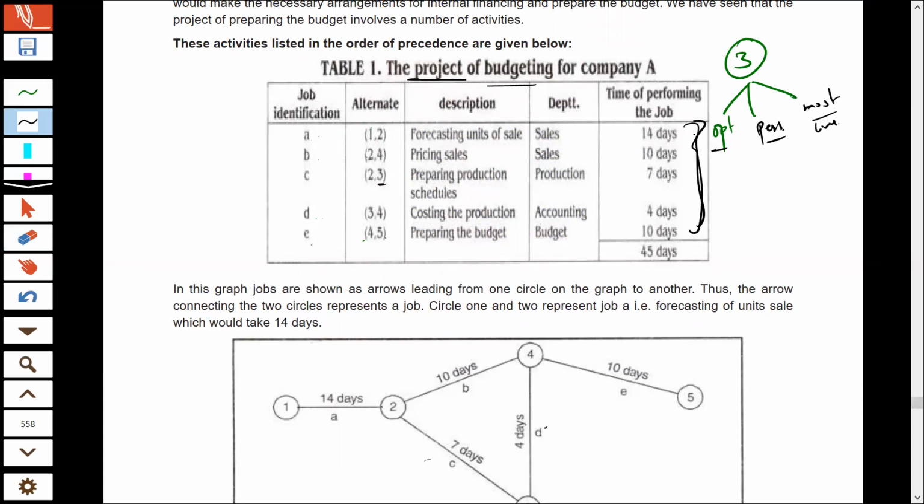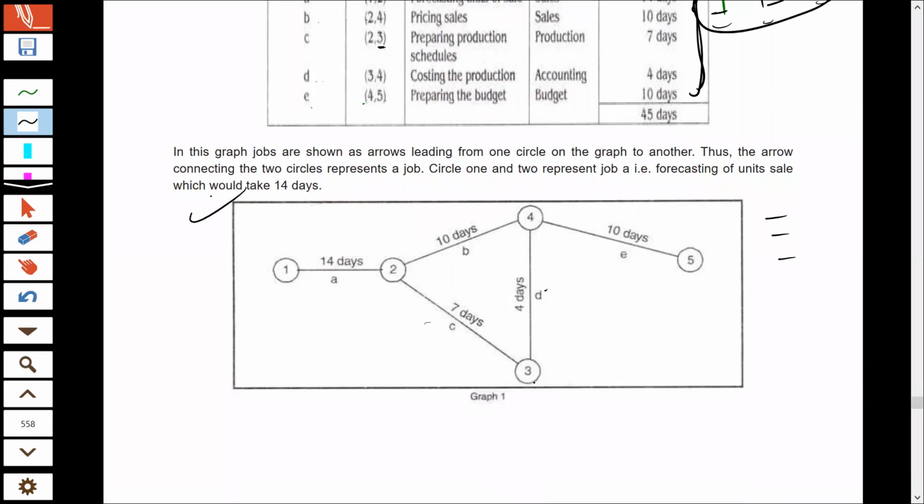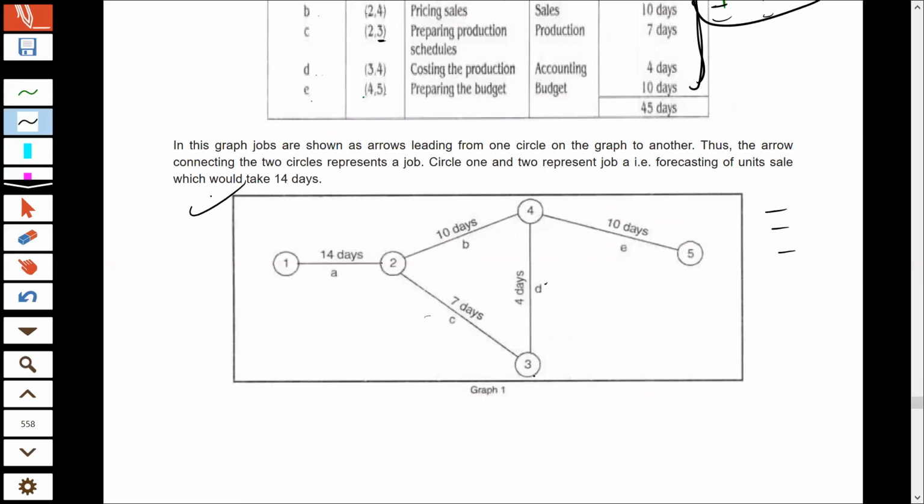So usually we make 3 PERT charts, for the optimistic time period, pessimistic time period, and most likely time period, because as I already told you, we cannot predict the future with utmost certainty. That's why we prepare 3 different scenarios, make predictions for them, and prepare 3 PERT charts. So I hope now you understand what a PERT chart is. Now we'll understand what the critical path method is. Critical path, I already told you, is the longest path in the PERT chart.